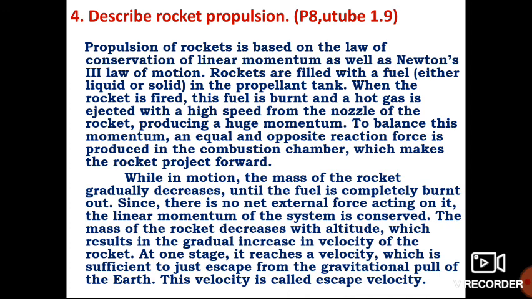While in motion, the mass of the rocket gradually decreases until the fuel is completely burned out. Since no net external force acts on it, the linear momentum of the system is conserved. The mass of the rocket decreases with altitude, which results in a gradual increase in the velocity of the rocket. At one stage, it reaches a velocity which is sufficient to just escape from the gravitational pull of the earth. This velocity is called escape velocity. That's all.